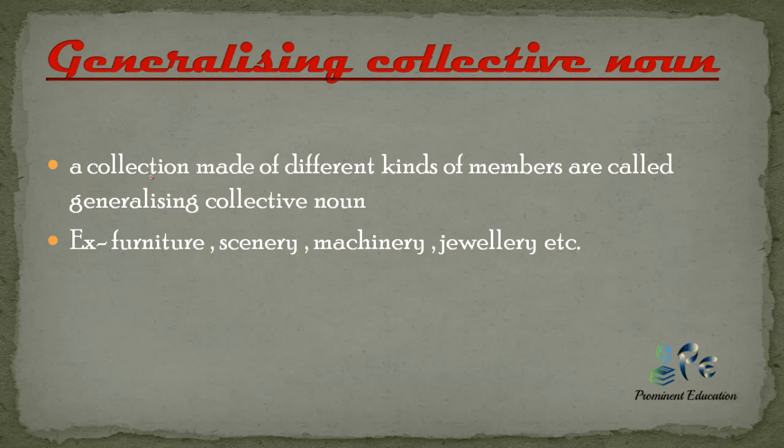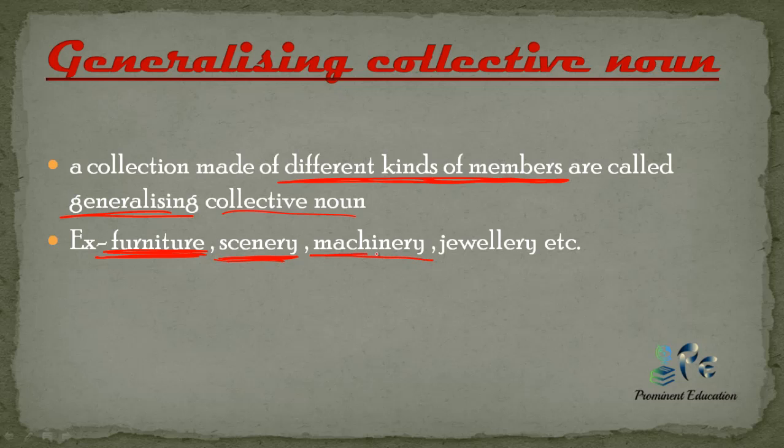Now generalizing collective noun. It is a collection made of different kinds of members. Take special attention: when different kinds of members are arranged in a singular quantity, like collected in a group, they are called generalizing collective noun. Suppose I say furniture. It contains sofa, beds, these are all different, but in a single manner we say furniture. When we talk about scenery, it contains hills, rivers, mountains, but in a single unitary way we call it scenery. So this is also a generalizing collective noun.